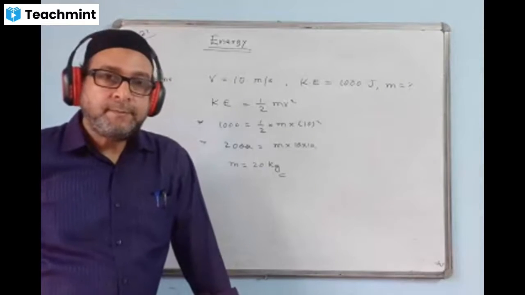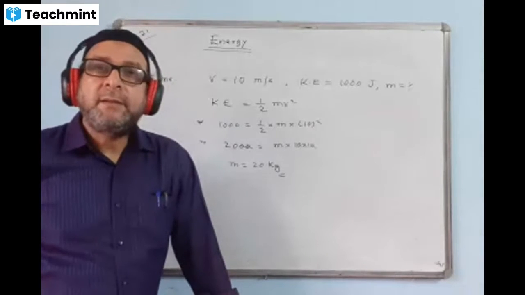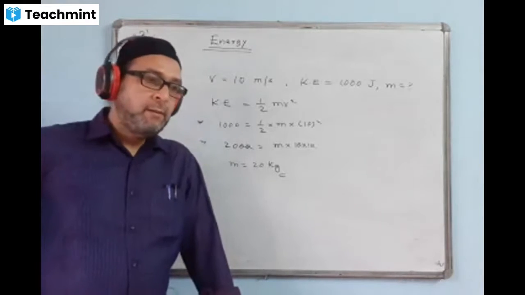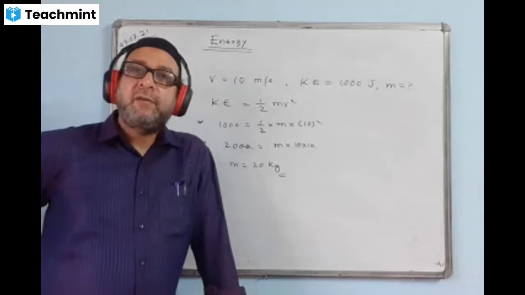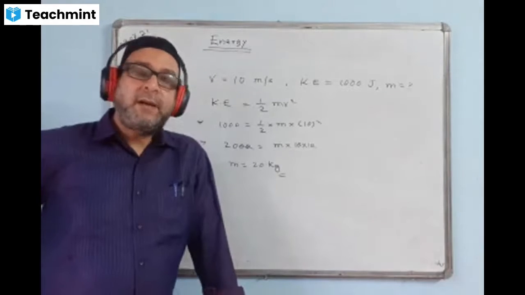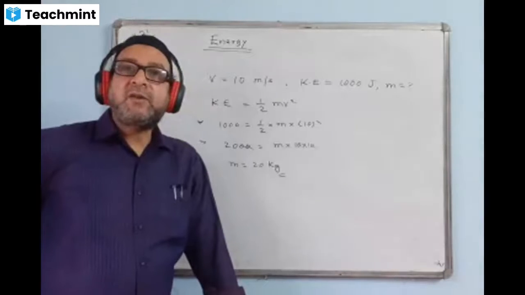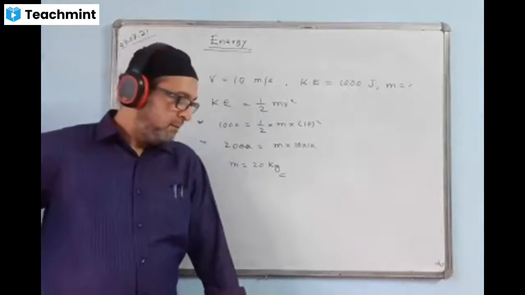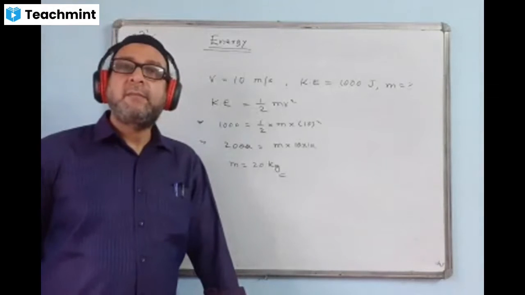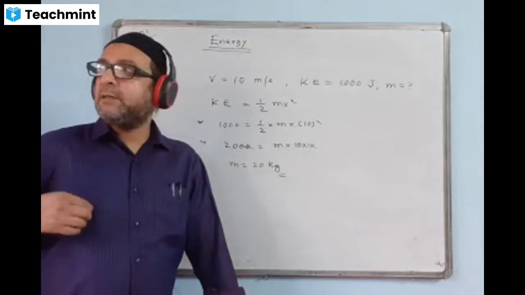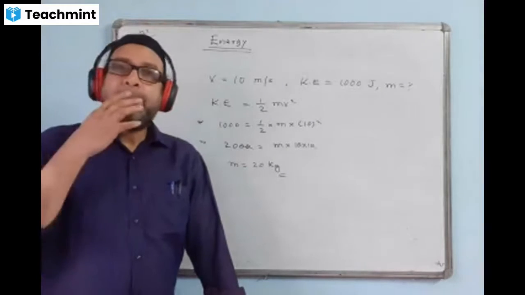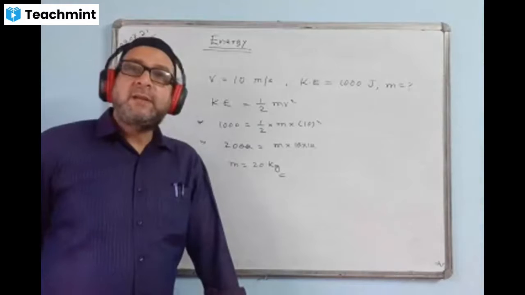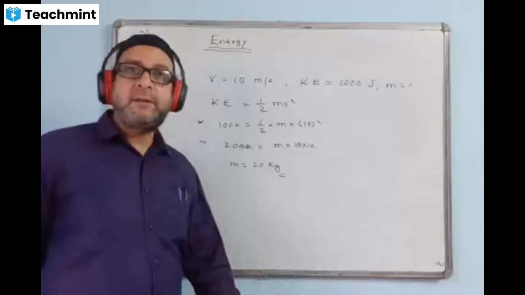With what velocity should a man of mass 60 kg run so that his kinetic energy is 750 joules? So I am doing the question which you wanted to ask me.